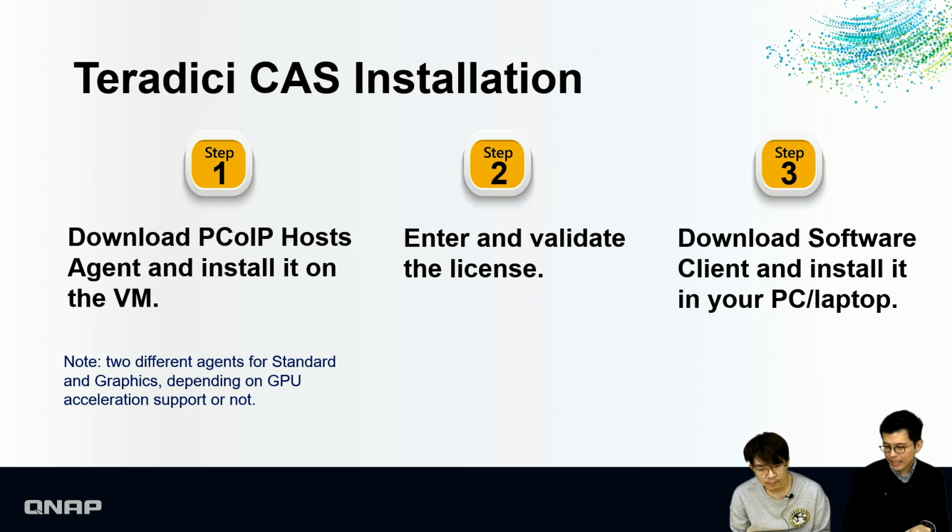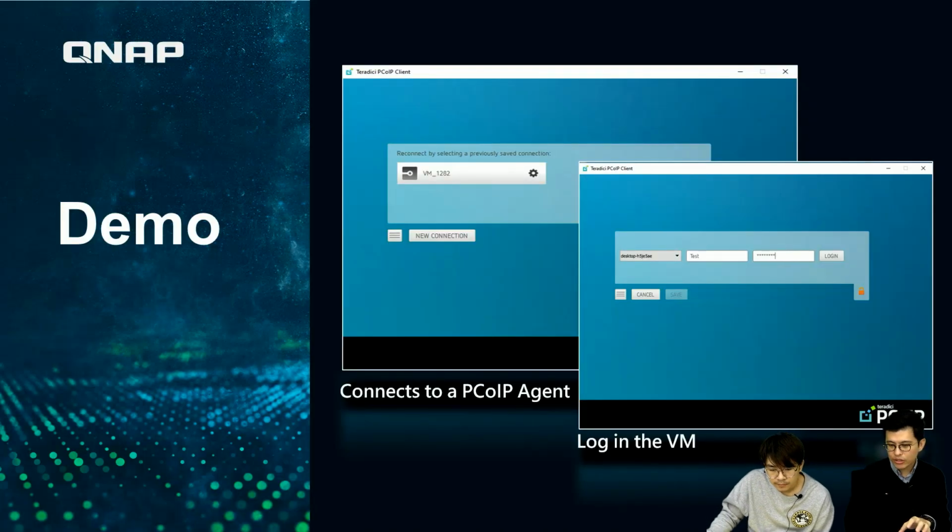Okay. And the second, Teradici CS is proprietary, so you have to purchase the license first. Once you get the license, you can go to the VM and enter your license to validate. Once it validates, you just need to download the software client on your notebook or PC, and then launch that. So it's very simple to install the Teradici CS solution. Let's get into the real demo.